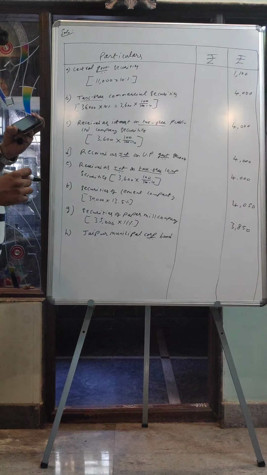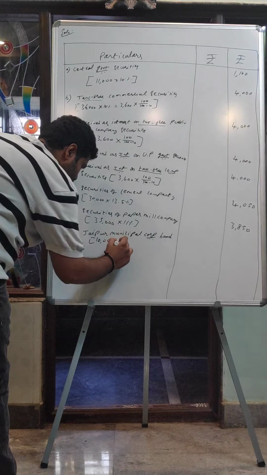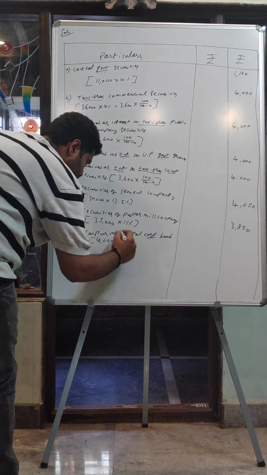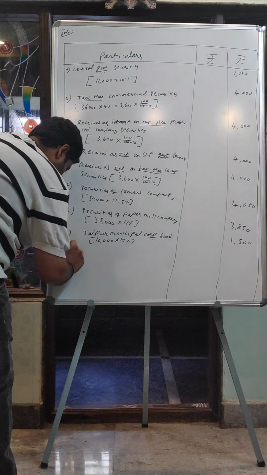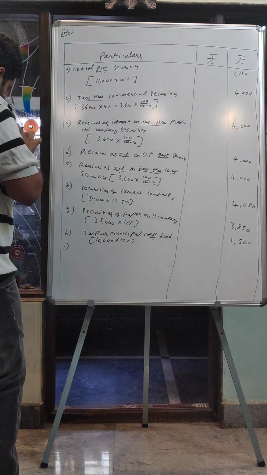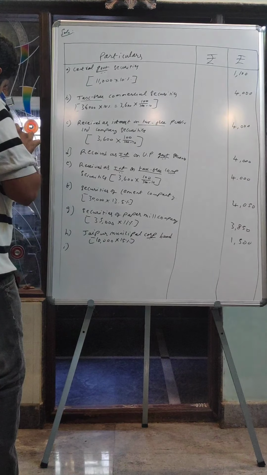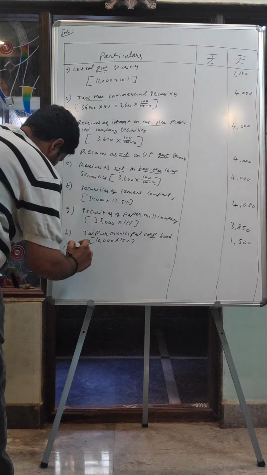So 10,000 into 15%. 10,000 into 15% comes to rupees 1,500. Okay. Next one.